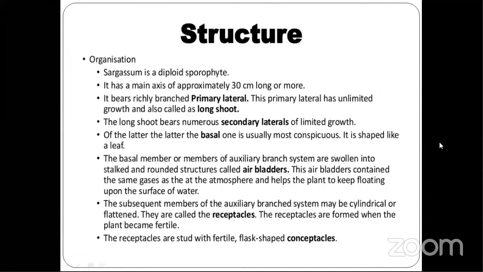So in Sargassum, you have to remember cryptostomata and conceptacles. These are for 2 marks. Please write it down. For 2 marks: cryptoblasts or cryptostomata, and conceptacles. Cryptostomata and cryptoblasts are the same. Conceptacles are different. Conceptacles are flask shaped structures which arise from the fertile receptacles.